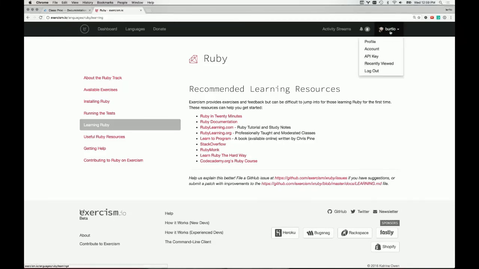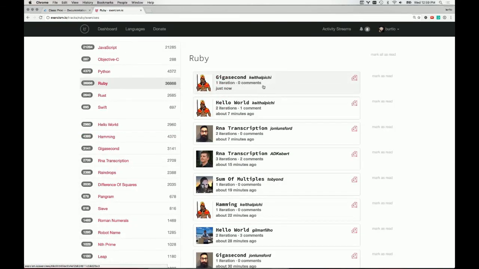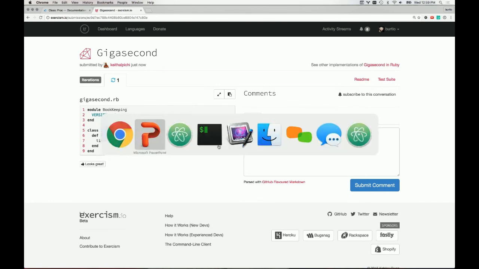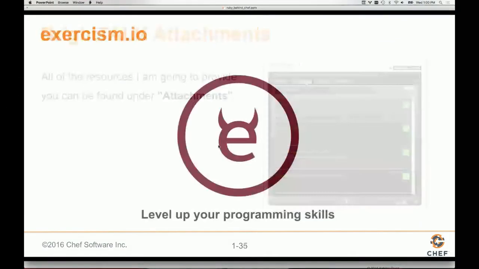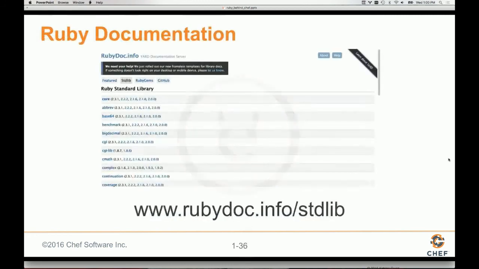What's great about it is that when you solve the problem, it's not like any other website where you solve the problem and you're finished with it. The cool part is that you can upload your work to the website and get feedback on it. You could see someone's implementation, you could see your implementation, and you can ask people to give you feedback on it, which I think is truly powerful. That's one of the most important features. So I strongly encourage you to check out exercism.io. It's a great way to get feedback and level up your programming skills.